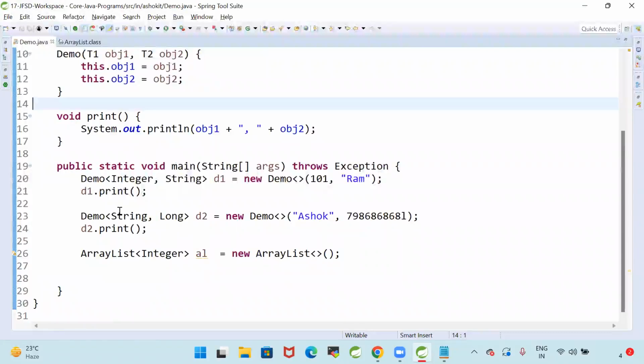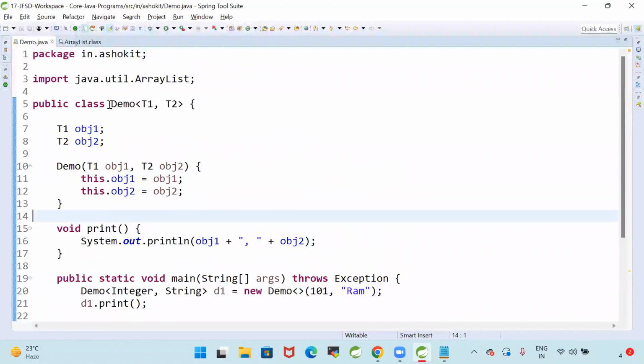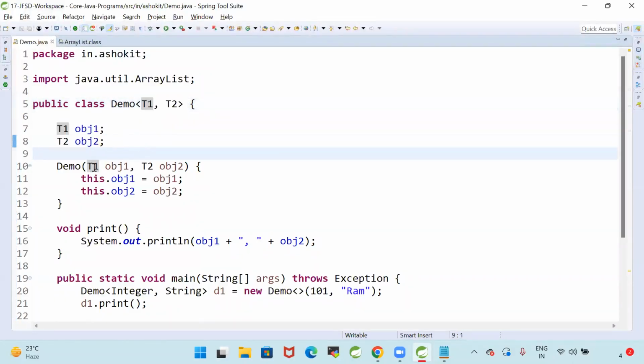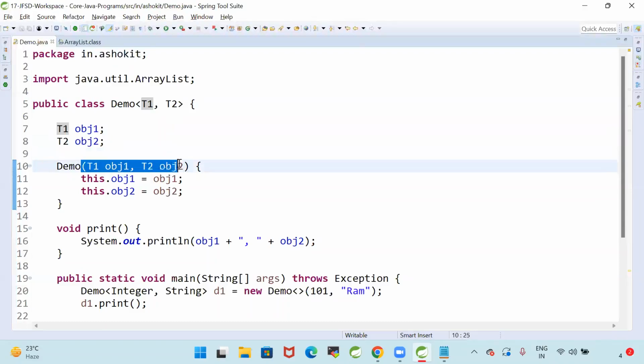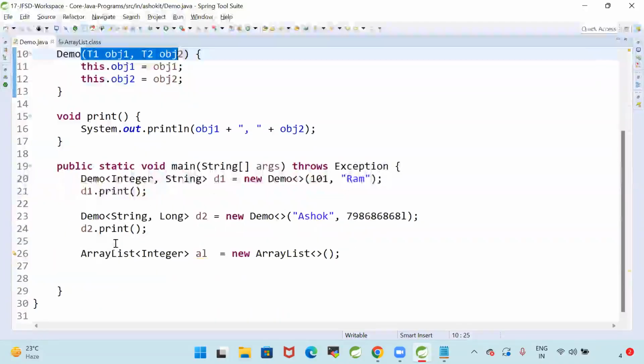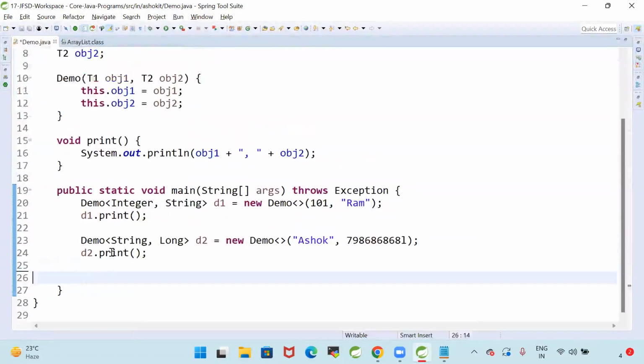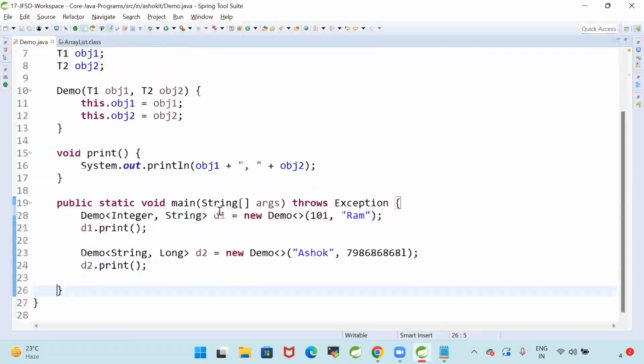Generic means you can use it as per your requirement. Now see, I have taken demo T1, T2, type 1, type 2, T1 obj1, T2 obj2, demo T1 obj1, T2 obj2. When I am creating the demo object, what am I telling? D1 belongs to int comma string. Using the D1 variable, we can store an int value and a string value.